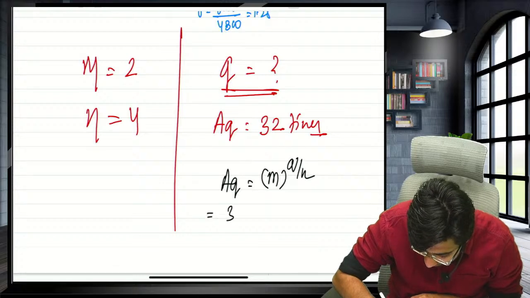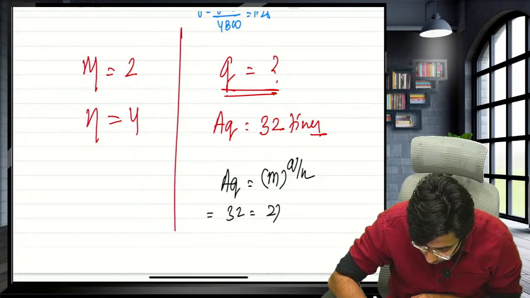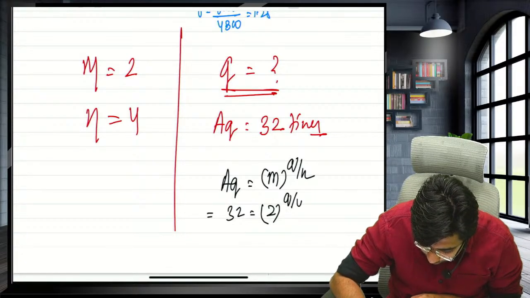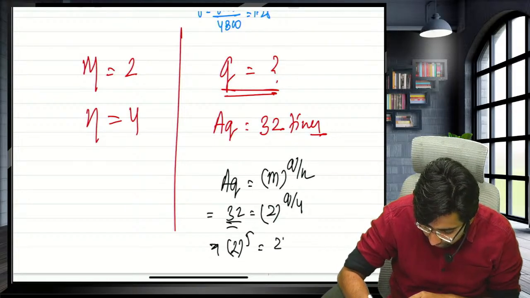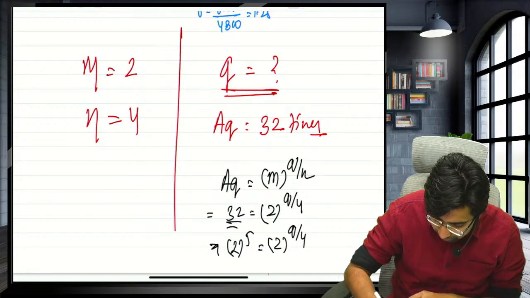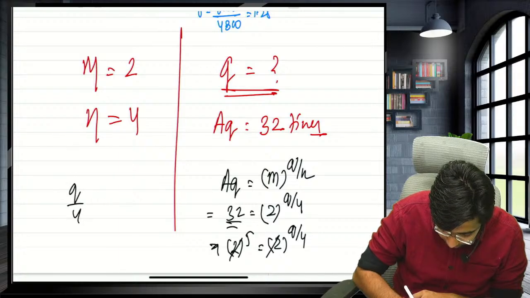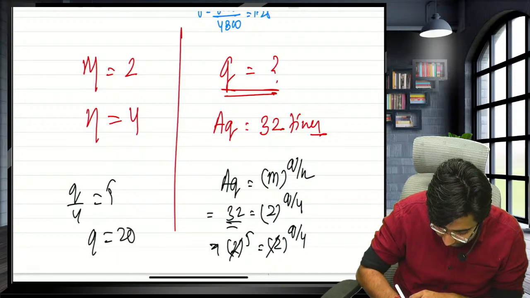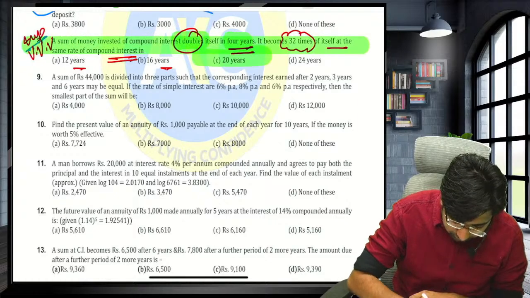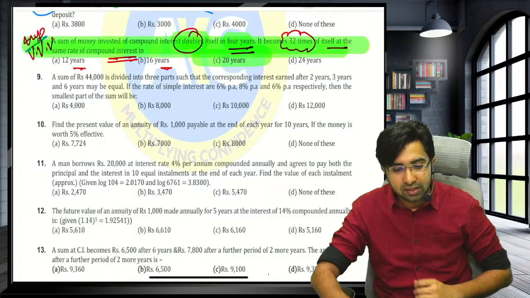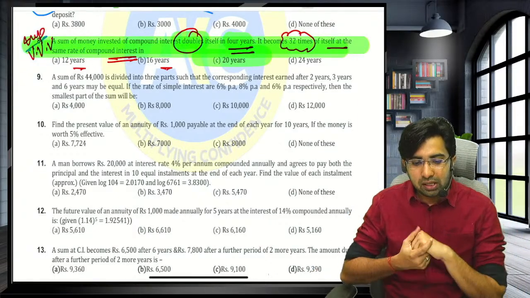What is AQ? 32. What is m? 2. Q I have to calculate. n is 4. Guys, can I say 32 is 2 raised to the power 5? This is 2 raised to the power q upon 4. So the base will cancel. q upon 4 is equal to 5. So q is equal to 20 years. Option C. Yes. Correct answer, Asutosh.